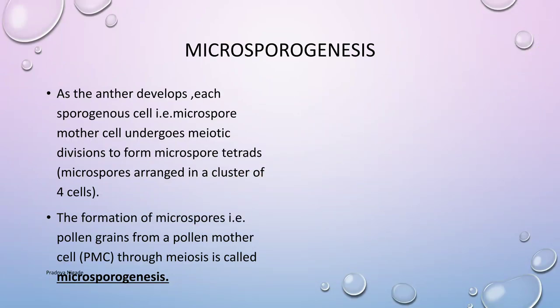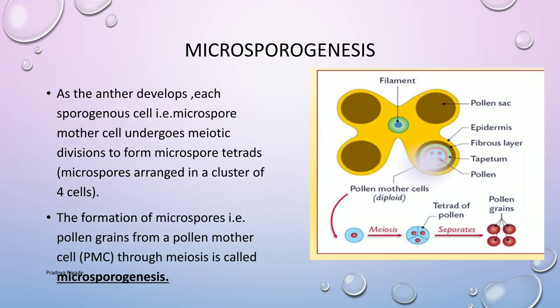Now, we have to study what is meant by microsporogenesis. In an immature anther, as we have seen in the structure, inner to the tapetum, the microsporangium, that is the pollen sac, contains a compact mass of diploid sporogenous tissue. We have seen this before. The cells of this sporogenous tissue may undergo mitosis or they directly function as microspore mother cells.